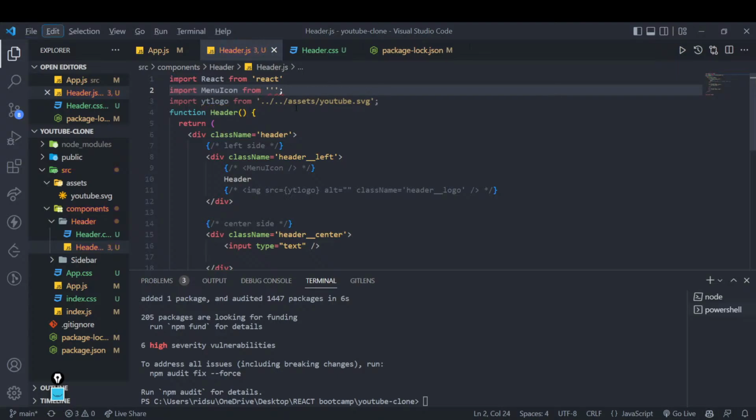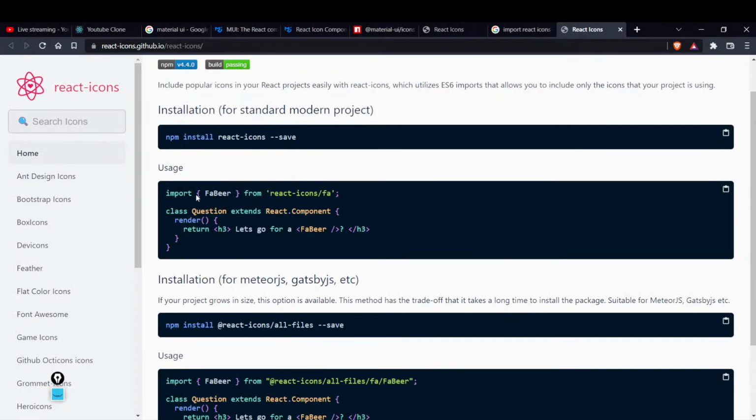How they have installed it. Just give me a minute, guys. Let me figure it out. Let me fix it first of all. Right, we will be back in a while. Sorry for the interruption. Yeah, we will just import this from React icons. Yeah, let's copy this anyways.